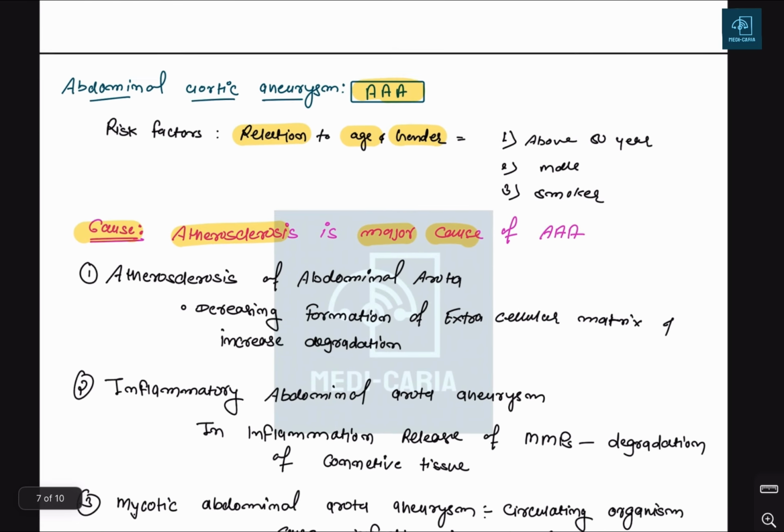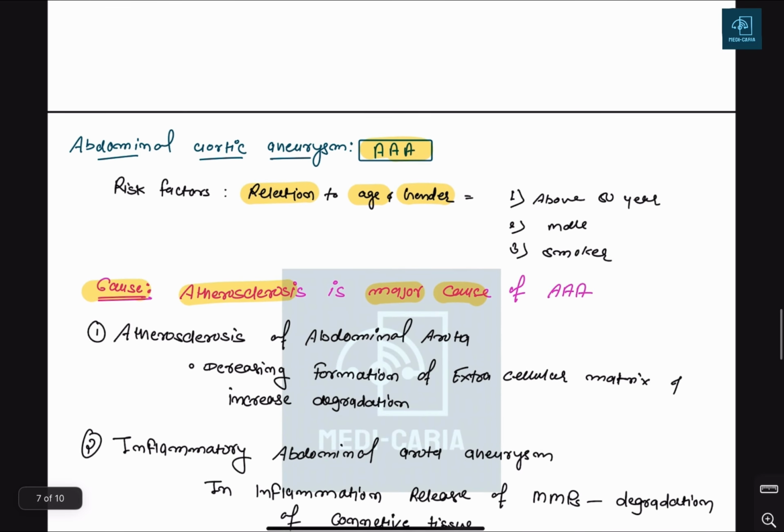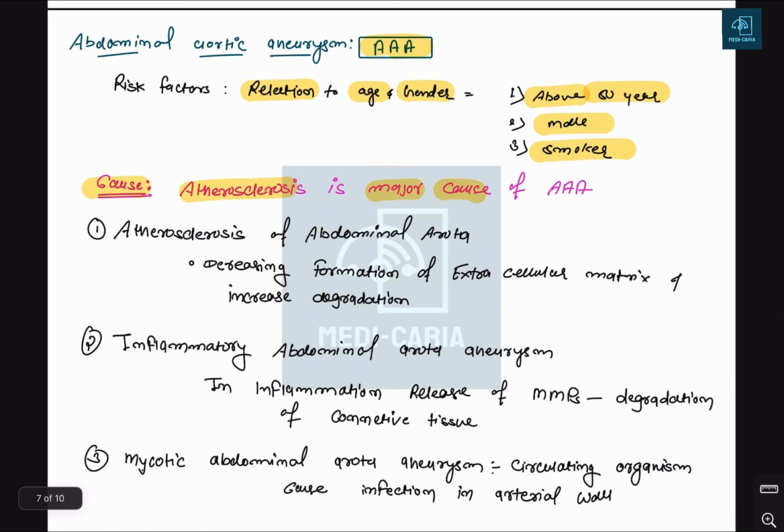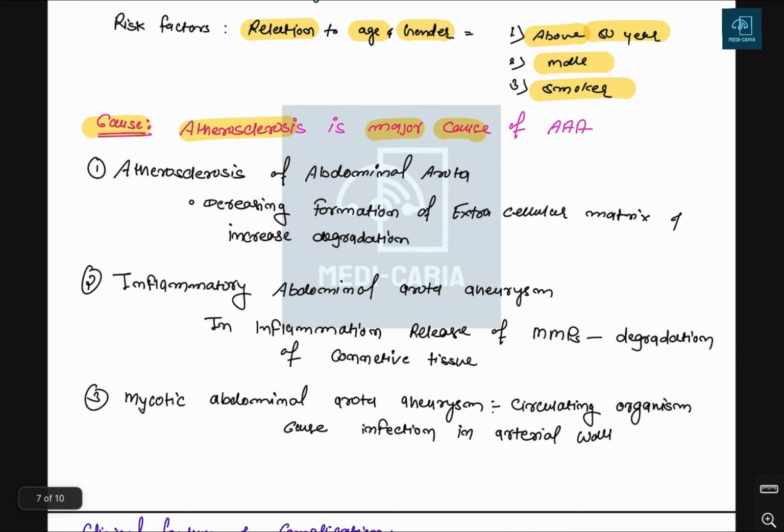We forgot to discuss here the risk factors of aneurysm: they will be age related or gender related. Age above 50 is most common. Males have more common abdominal aortic aneurysm and smokers have a higher risk for abdominal aortic aneurysm. The main cause is atherosclerosis. Atherosclerosis is a more frequent condition in the elderly, so it can be.